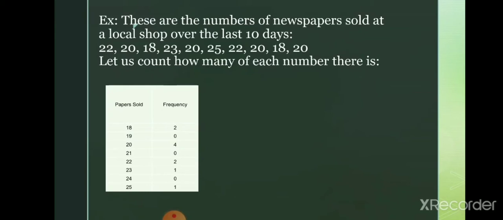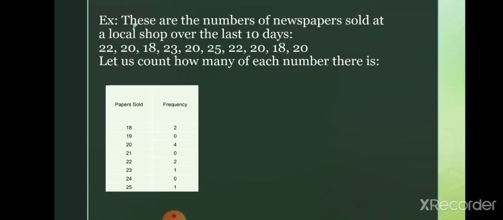So we have to now count papers sold. For 18, how many times was that number of papers sold? The number 18 is present 2 times. Then 19, there is no value for 19, so that is 0. Then 20, how many times does the number 20 occur here? The number 20 occurs 4 times, so the frequency is 4. For 21, there is none, so 0. For 22, there are 2. Then 23.